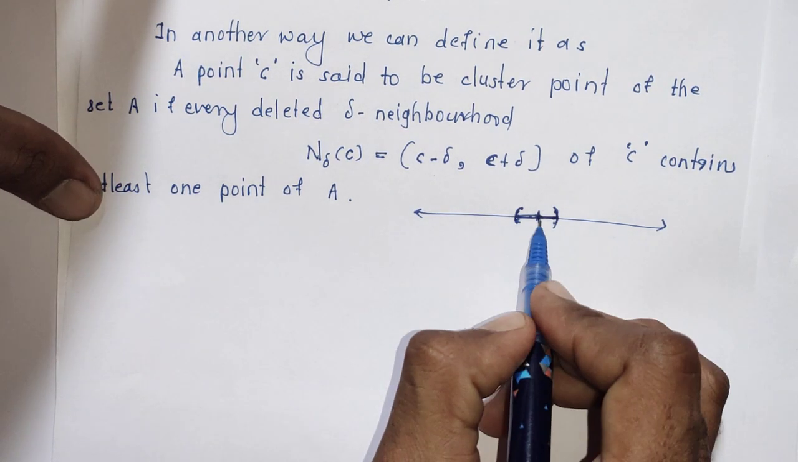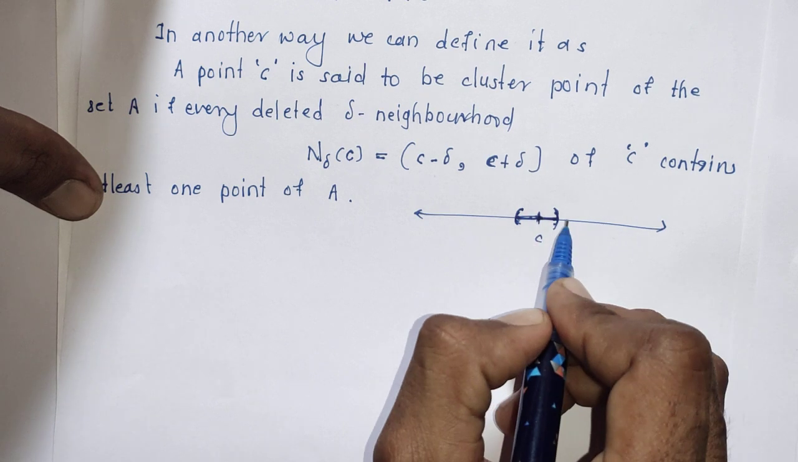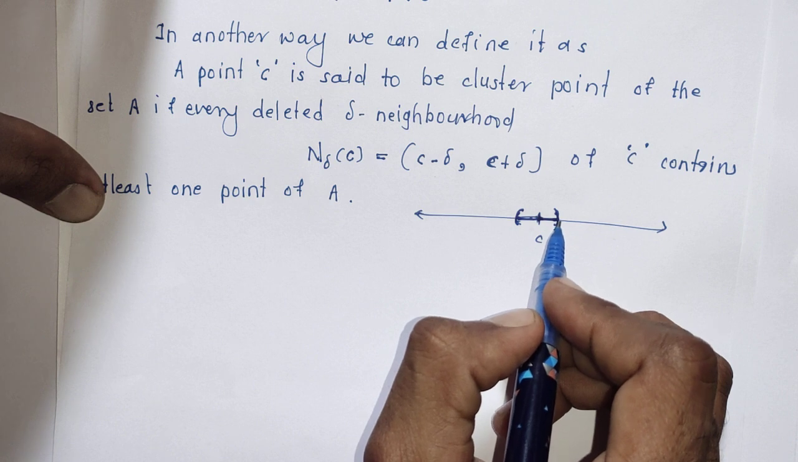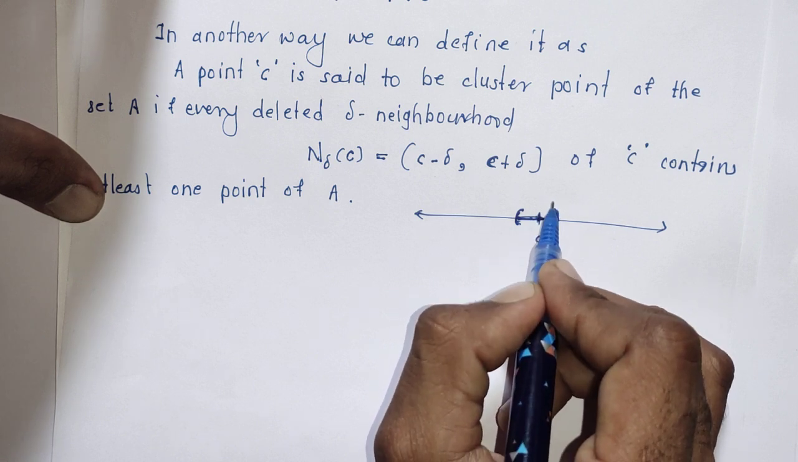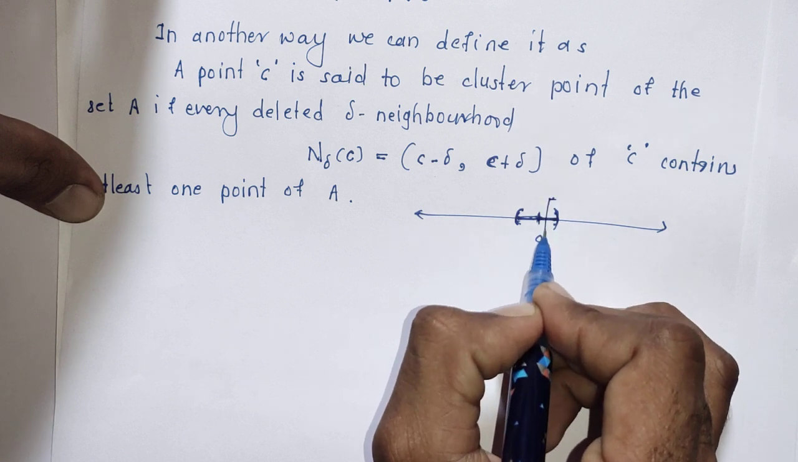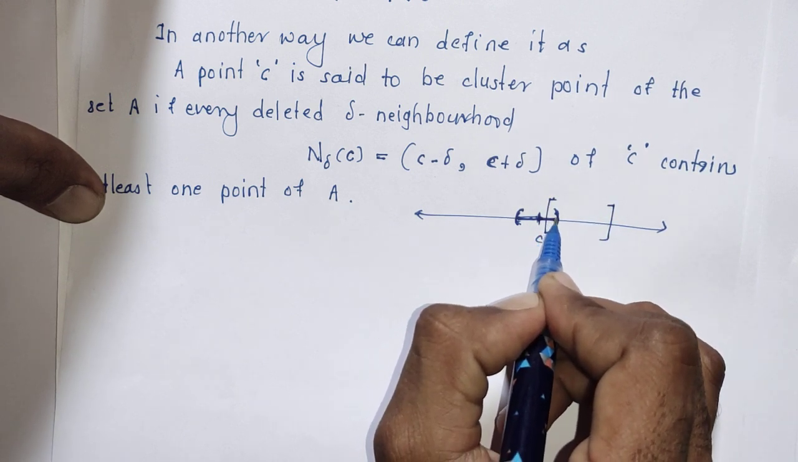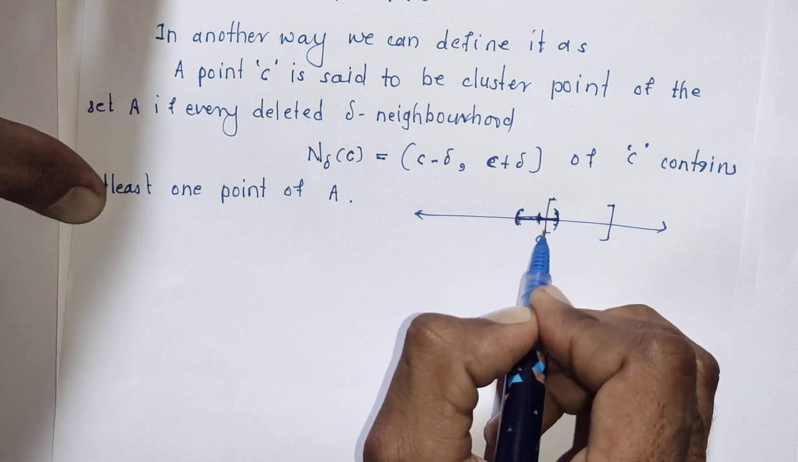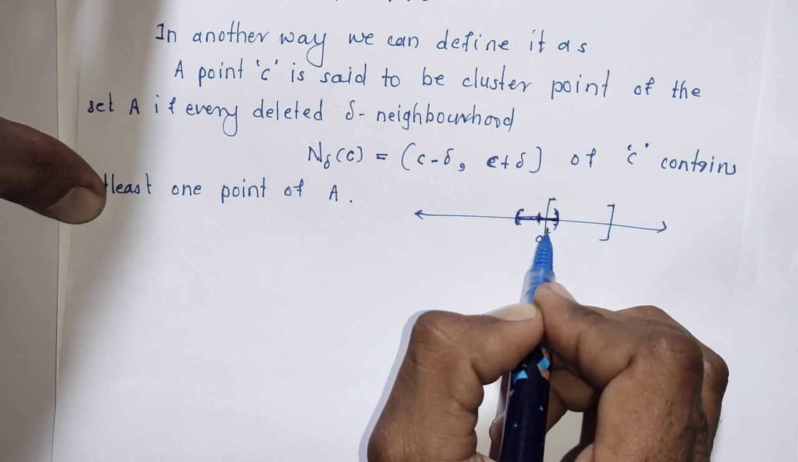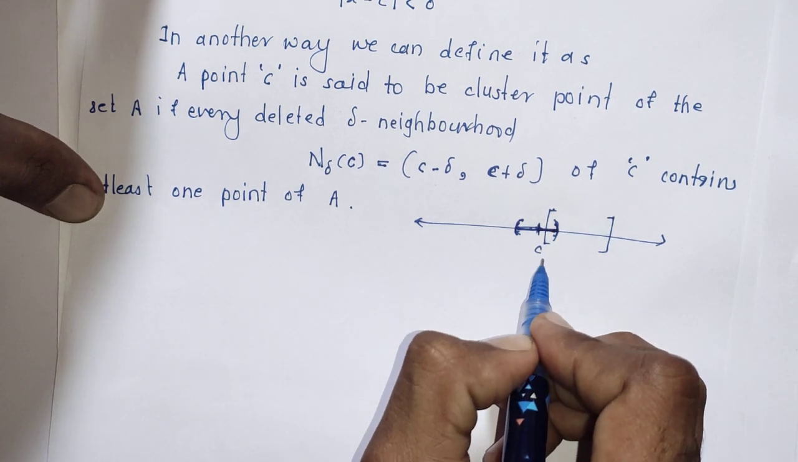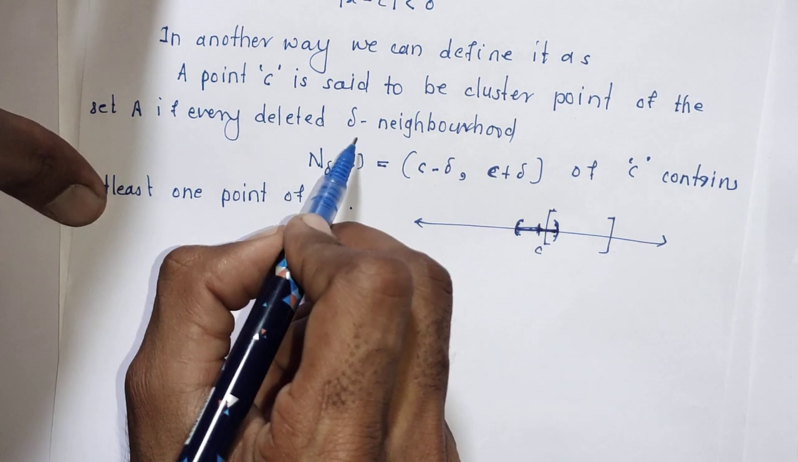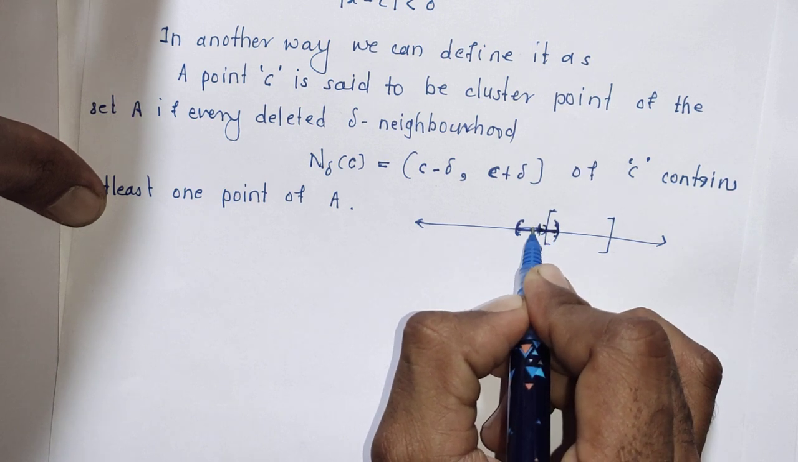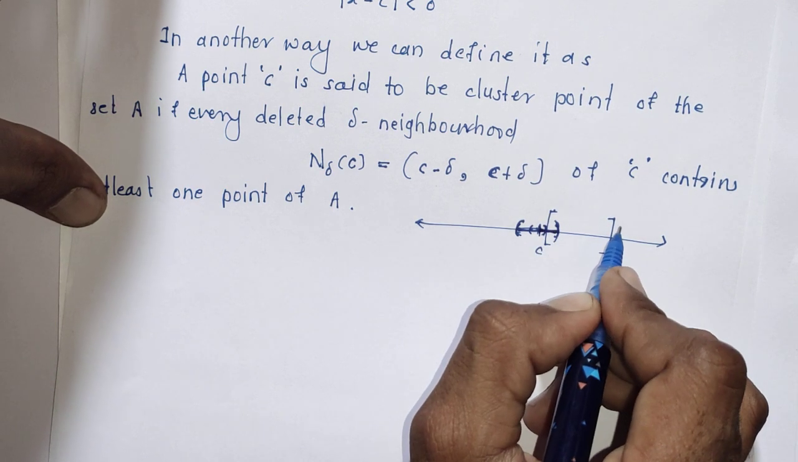Then c is said to be a cluster point of any set A whenever this deleted neighborhood contains at least one element of A. Suppose this is A, if we take a closed interval here, then this deleted delta neighborhood of c contains these points of A. So we cannot say that c is a cluster point, because for a delta chosen like this, this neighborhood does not contain any element of A.